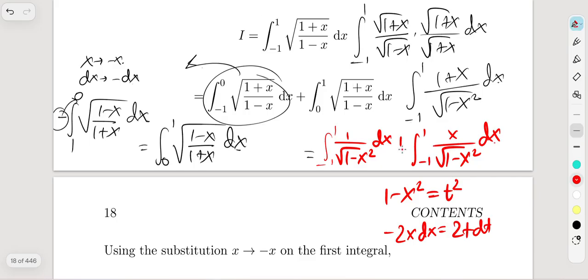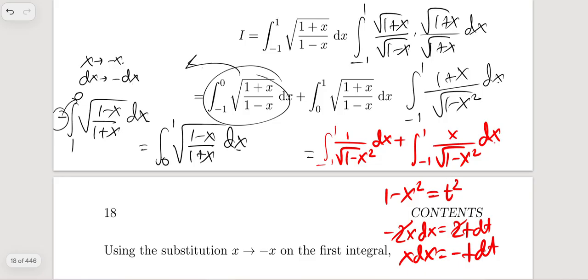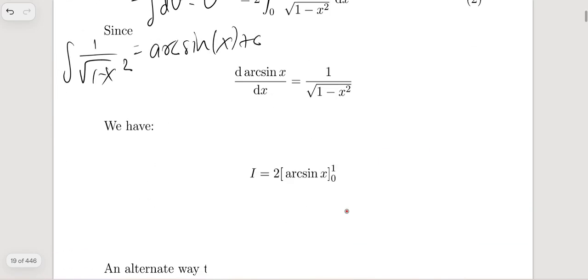I hope you guys are getting all of this. We would get rid of these twos, and we would have x dx as minus t dt. And that's how you can solve this integral. And the first integral is just arc sine of x from -1 to 1. So that's it. It's kind of easy, right?